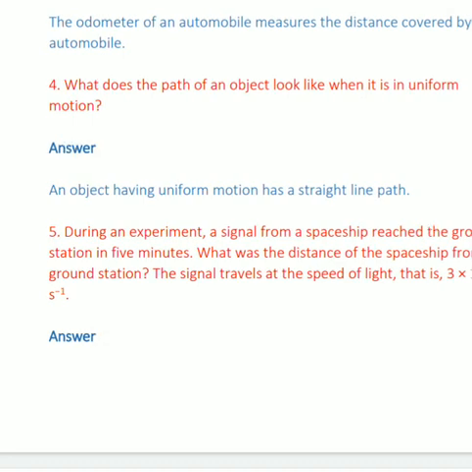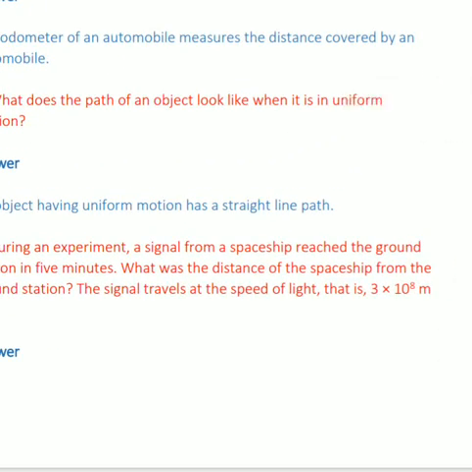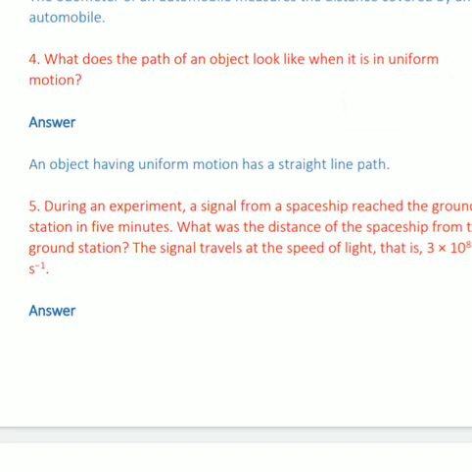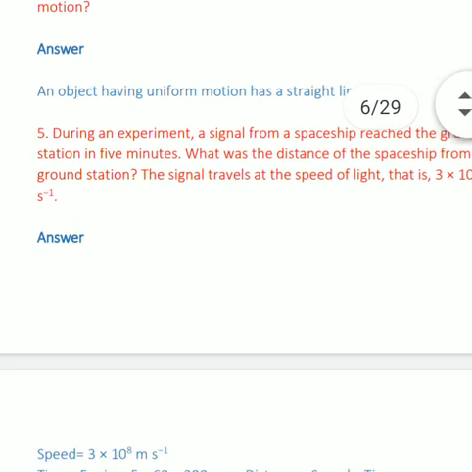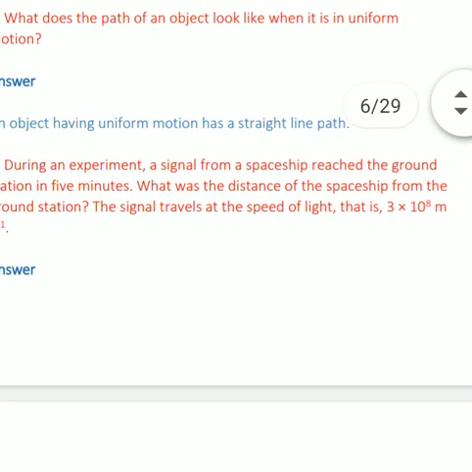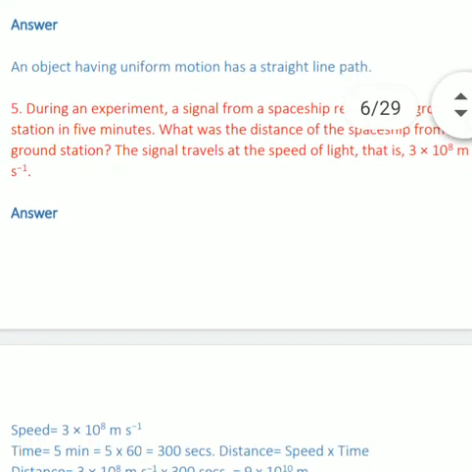Now next question, what does the odometer of an automobile measure? Automobiles means car, scooter, vehicles, any type of vehicle. The odometer of an automobile measures the distance traveled. There are 2 meters in automobiles. First one is the odometer and second is the speedometer. Dear student, the speedometer measures the speed of the objects or automobiles, car, scooters, bike we can say, and the odometer of the automobile measures distance, and the speedometer measures speed of the automobile.